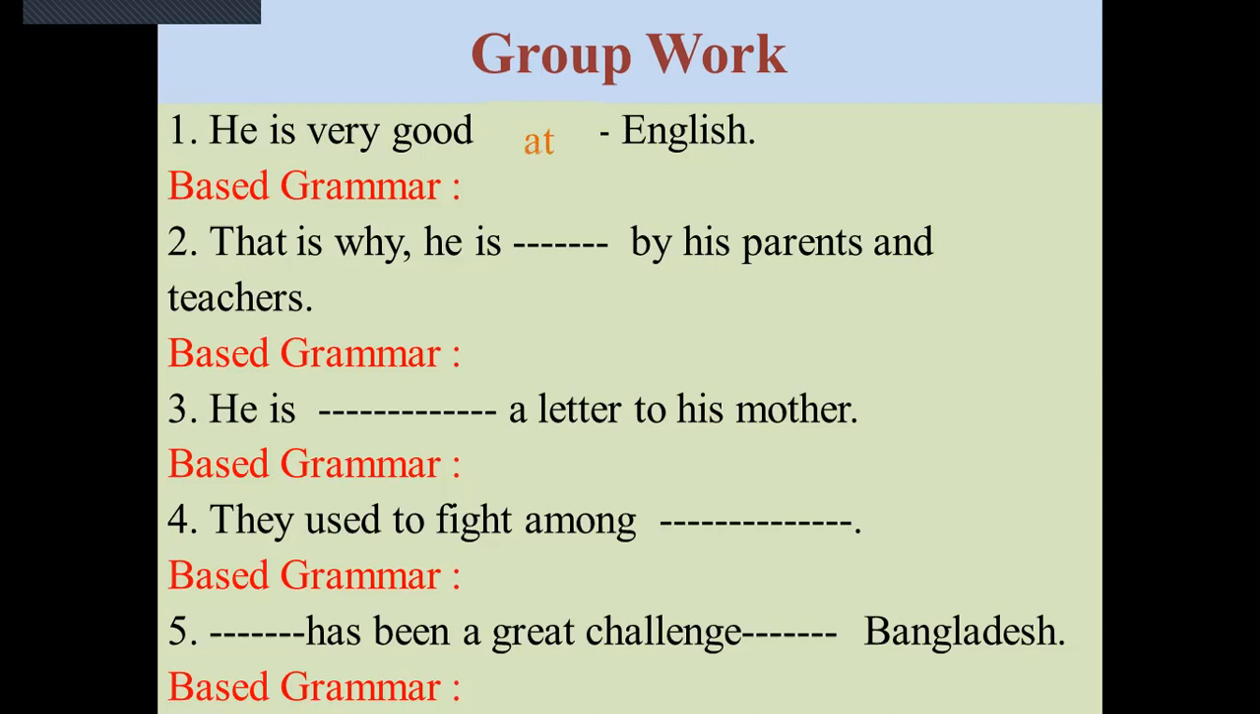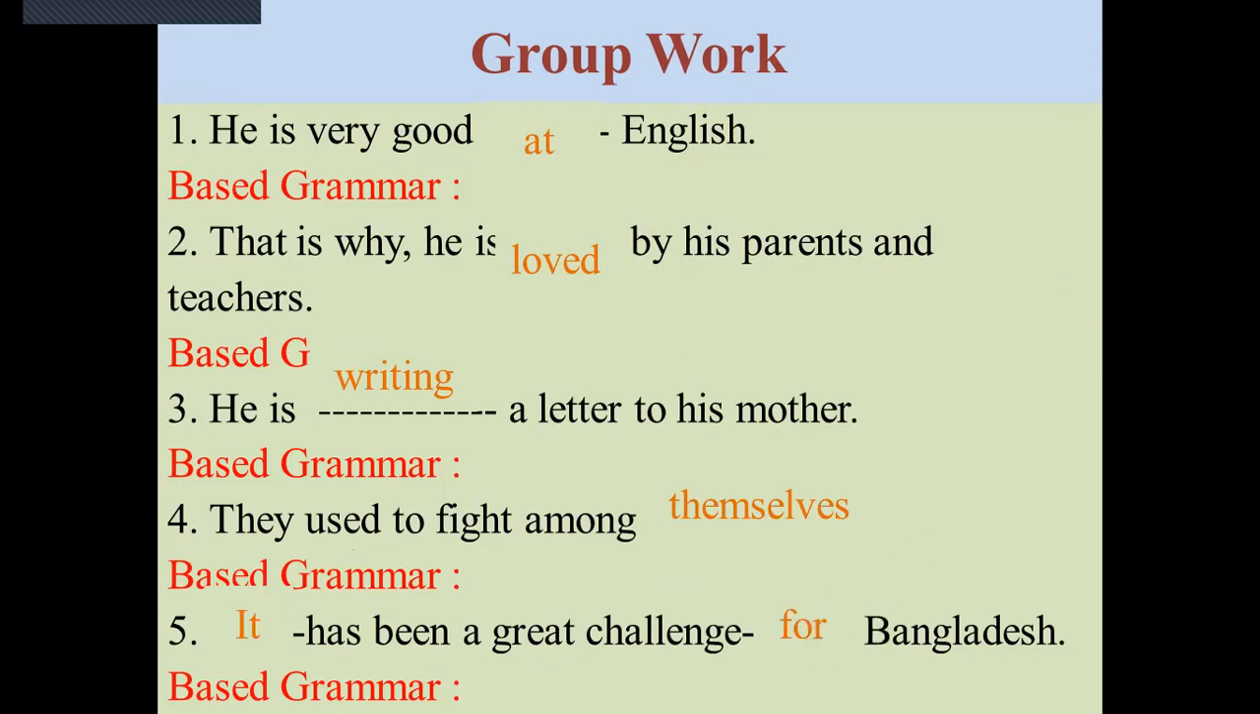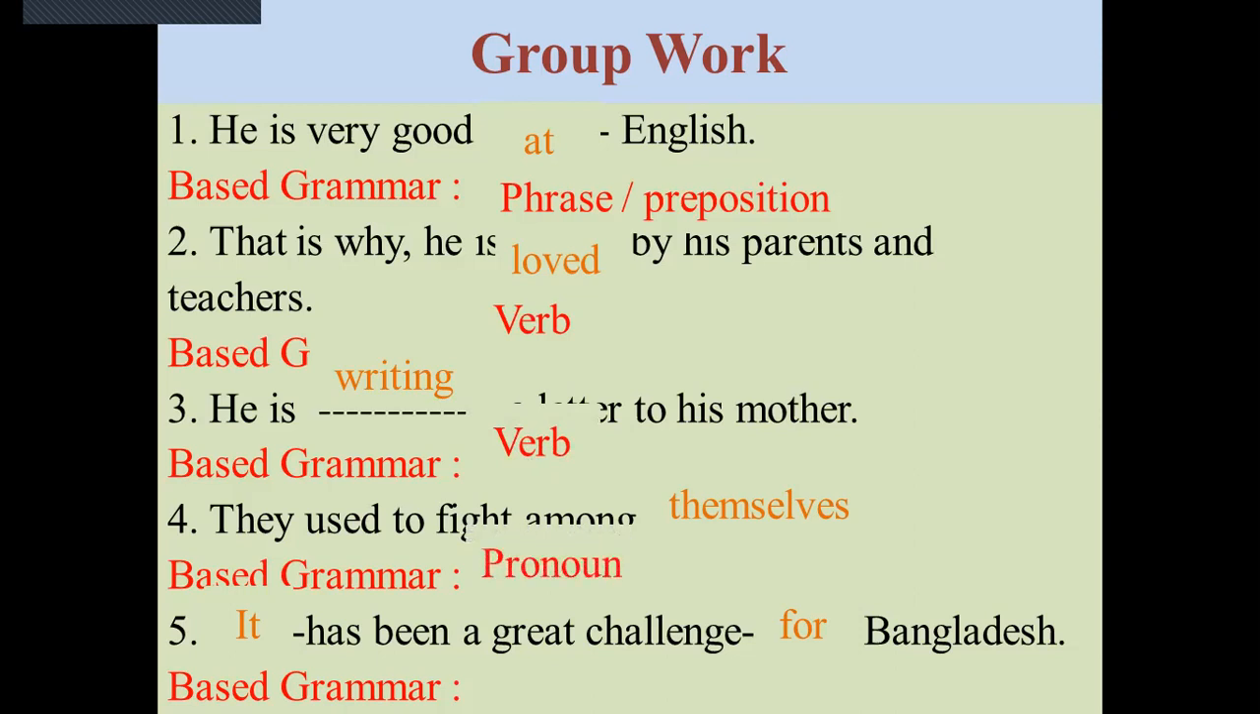He is very good at English. That is why he is loved by his parents and teachers. He is writing a letter to his mother. They used to fight among themselves. It has been a great challenge for Bangladesh. First one is based on phrase and preposition. Second one is based on verb. Third one is based on verb also. Fourth is based on pronoun. Fifth is based on pronoun also.